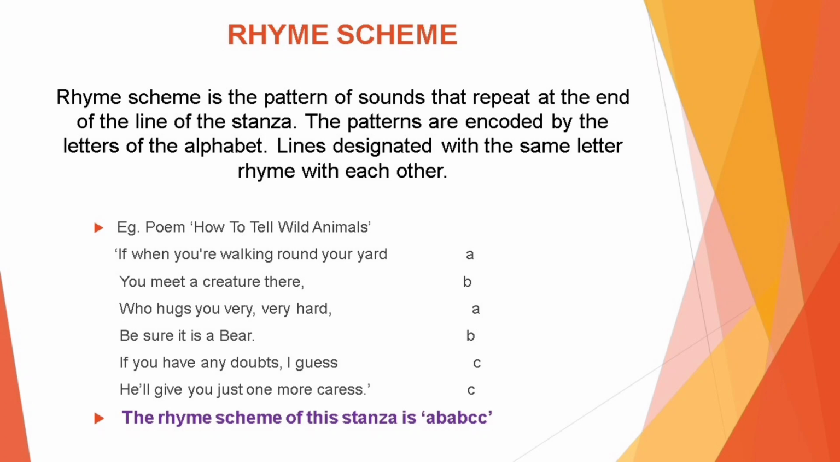The next literary device we've taken up is rhyme scheme. Rhyme scheme is the pattern of sounds that repeat at the end of the line of the stanza. The patterns are encoded by the letters of the alphabet. Lines designated with the same letter rhyme with each other. Example, in the poem How to Tell Wild Animals, we'll take up a stanza from this poem.